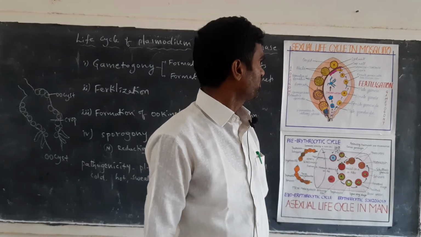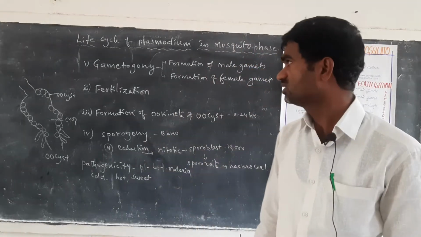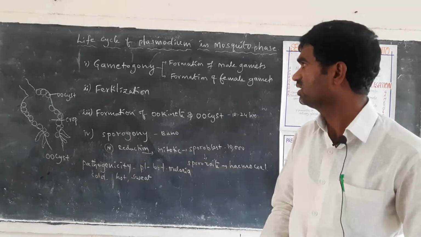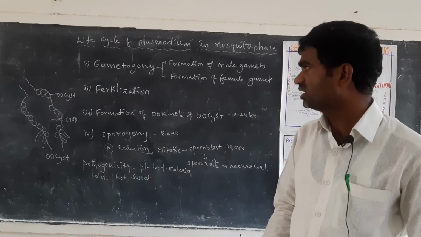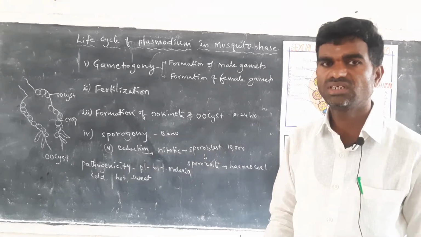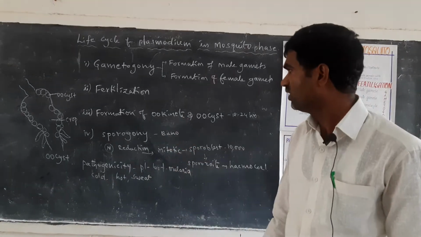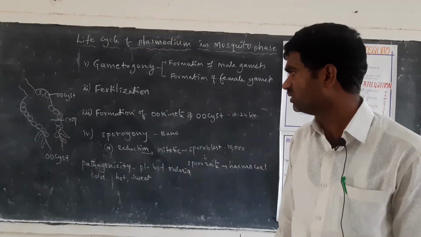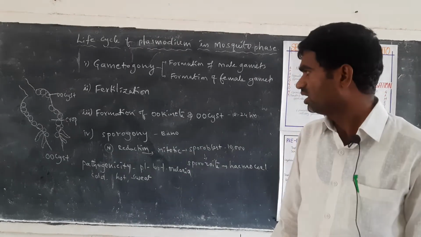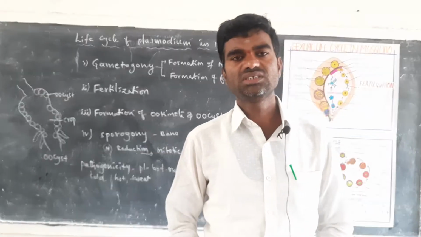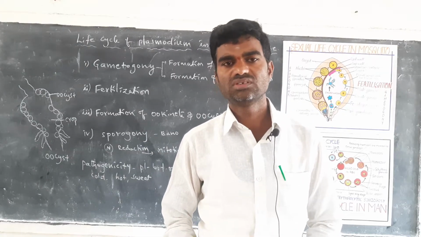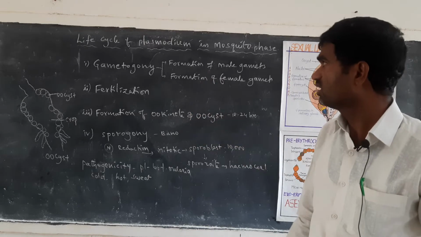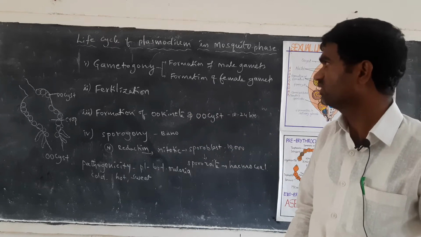It completes the life cycle in different stages. The first is called gametogamy, the second is fertilization, the third is the formation of ookinete or oocyst, the fourth is sporogamy, and the last is pathogenicity and prophylaxis. So in these stages, the life cycle of Plasmodium in the mosquito phase is completed.